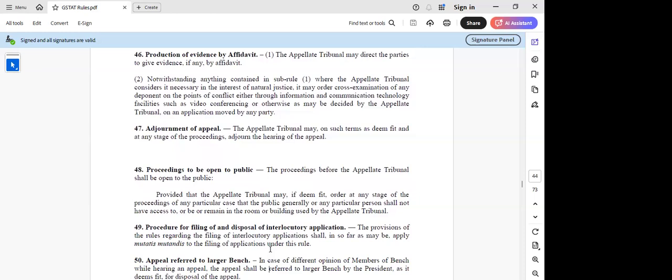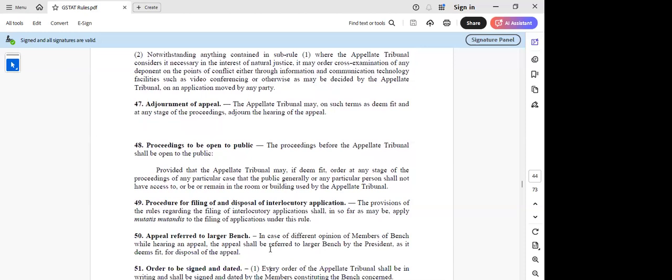Then procedure for filing and disposal of IA, again they have come out. Then appeal referred to a larger bench. So in case of different opinion of members of the bench while hearing an appeal, the appeal shall be referred to a larger bench by the president as deemed fit for disposal of the appeal.